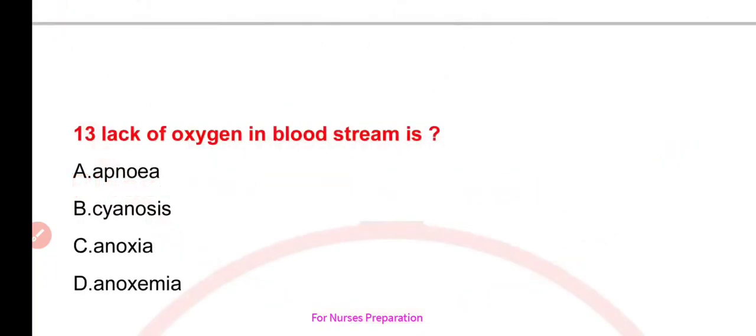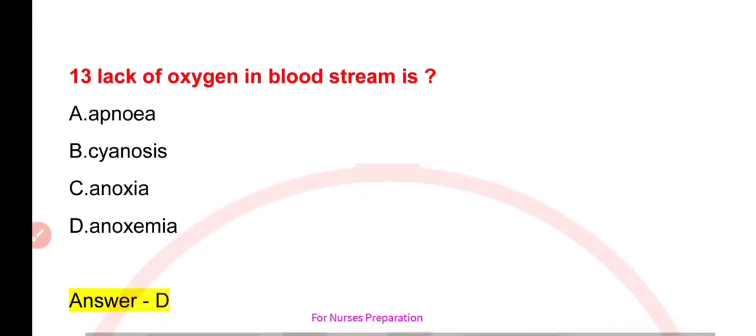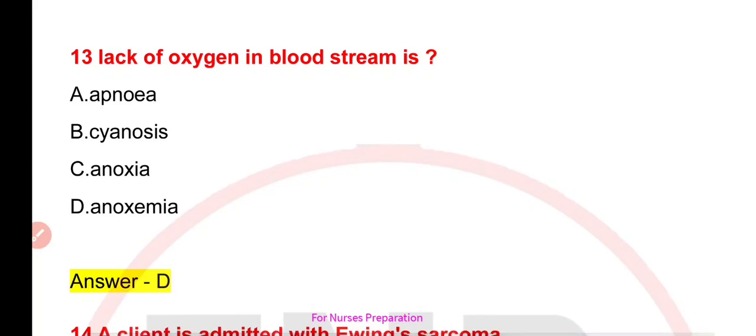Next question is, lack of oxygen in bloodstream is. Your options are A. apnea, B. cyanosis, C. anoxia, or D. anoxemia. Correct option is option D, that is anoxemia.